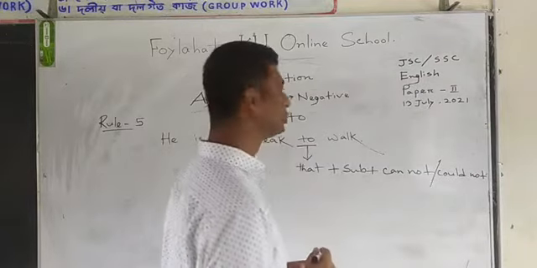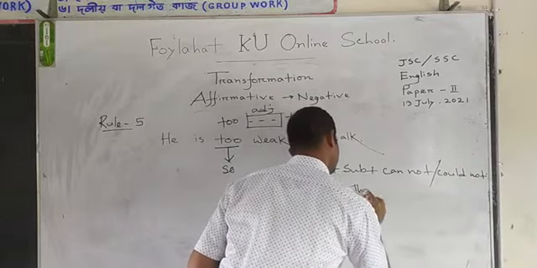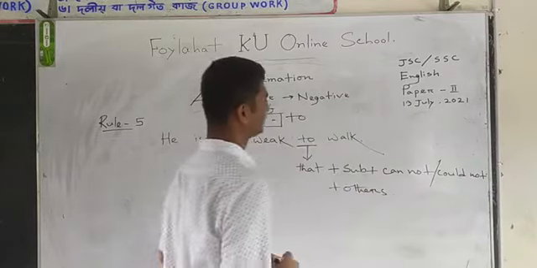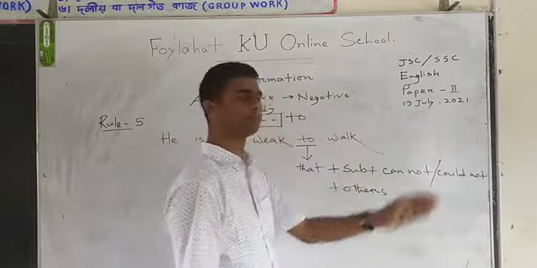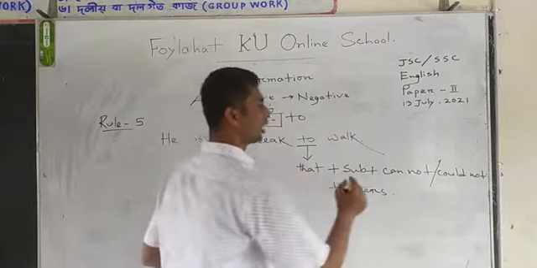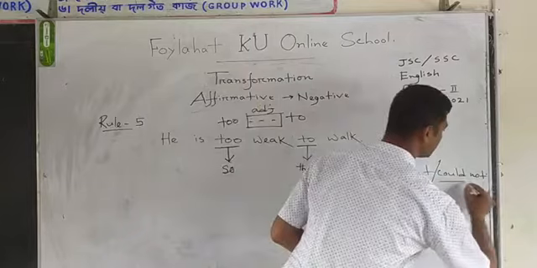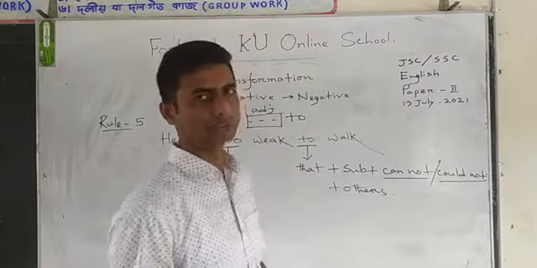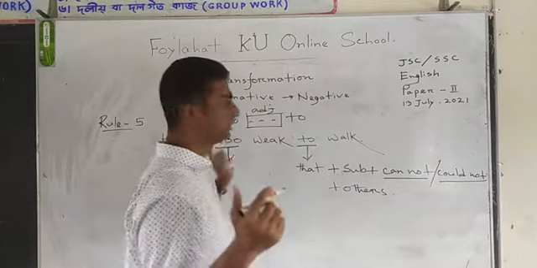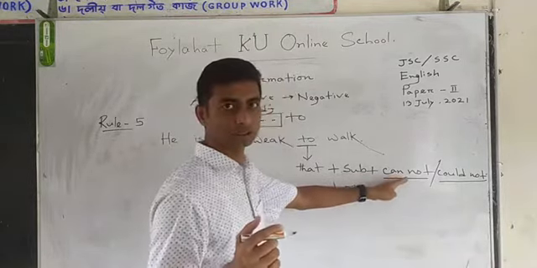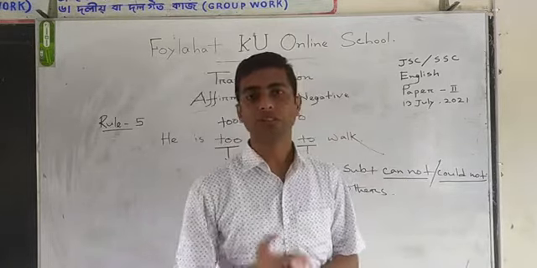Cannot or could not. Then you have to use others. That is, what will you find just after 2? After 2. Now, when will you use cannot and when will you use could not? Yes, dear student. When the verb is present form, then you have to use cannot. When you find the verb is past form, then you have to use could not.